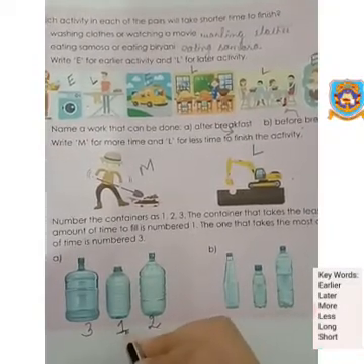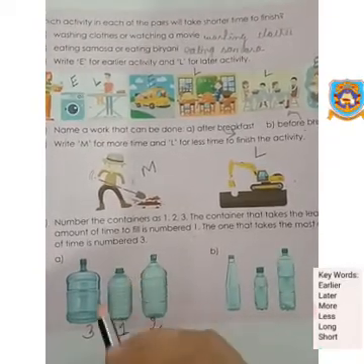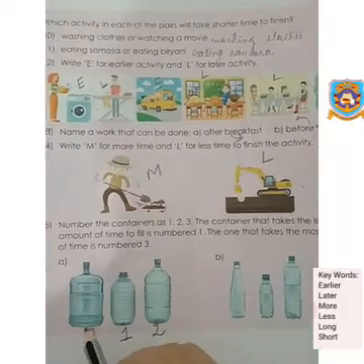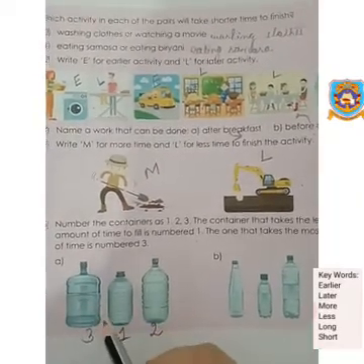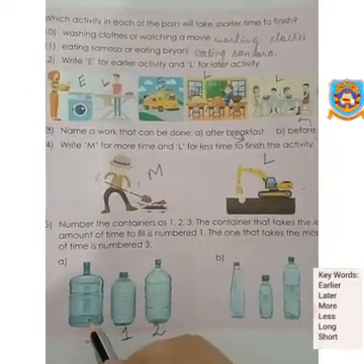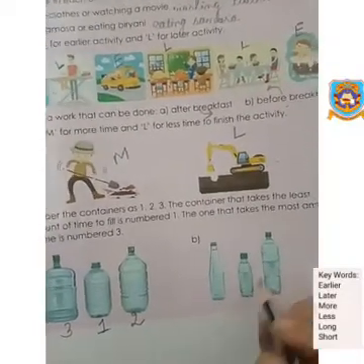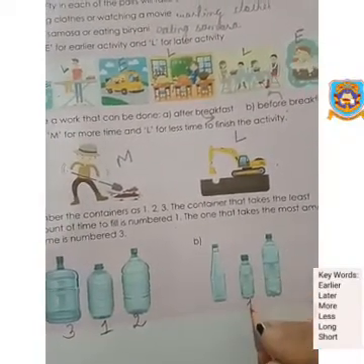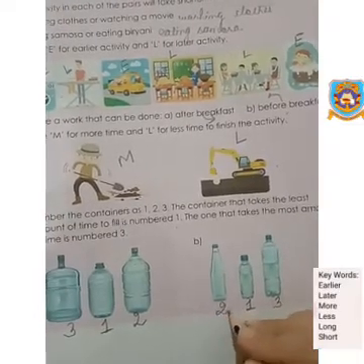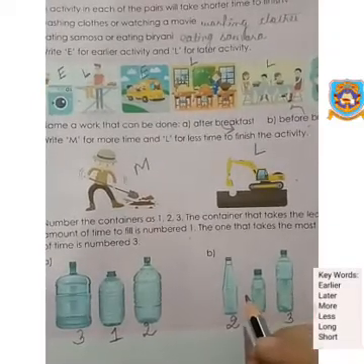Number 1, this container, will take less time because it is small in size. Then the intermediate one is number 2, that is between number 1 and 3, and this is the bigger container, which will take much time to be filled up with water. Similarly, here you have to compare this one. So this is the smallest one, this is the biggest one, and this is the medium one between 1 and 3. So we have to number the bottles in this way.